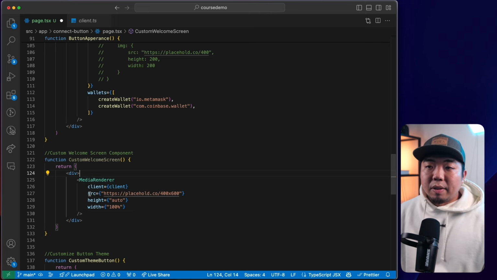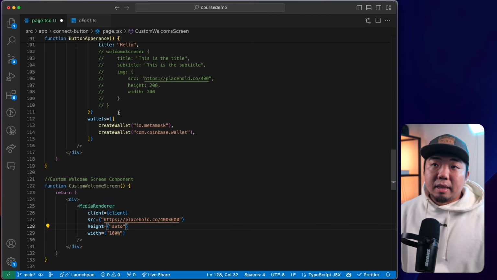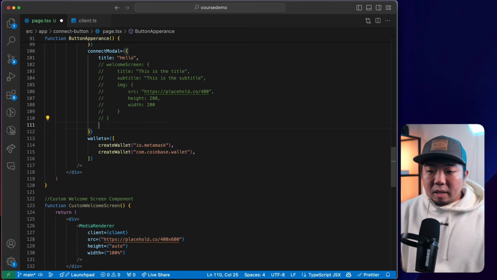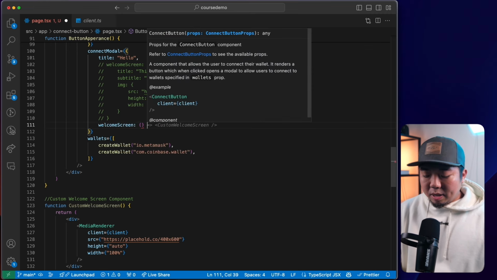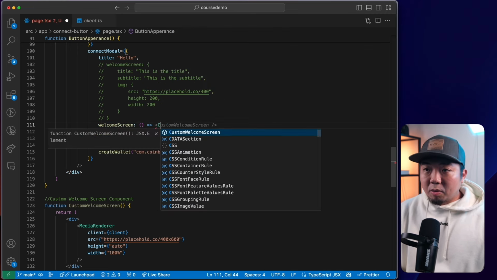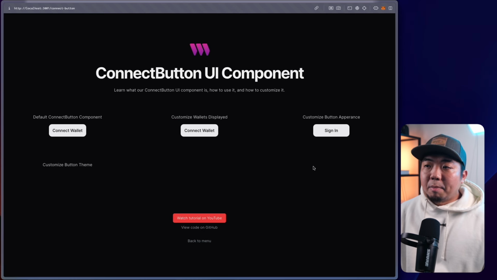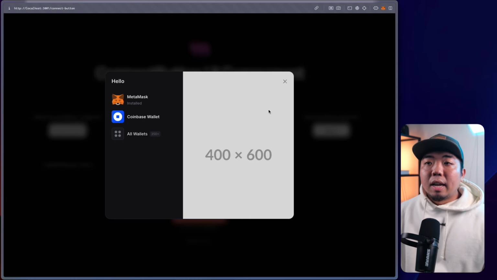So I'm just going to give it a placeholder image, give it some height and width here. So height of auto and width of 100%. And this media renderer is just going to render this placeholder image here. And then we can implement this to our welcome screen. So in here, we can say welcome screen here is going to render out our custom welcome screen component. And coming back to our app, there you go. Now the right half, or the welcome screen, is rendering our component that we created, which is just that placeholder image.